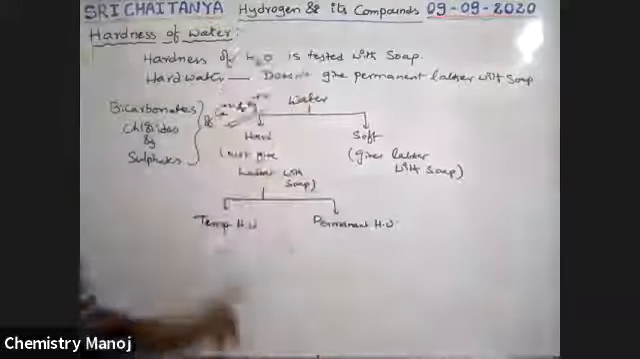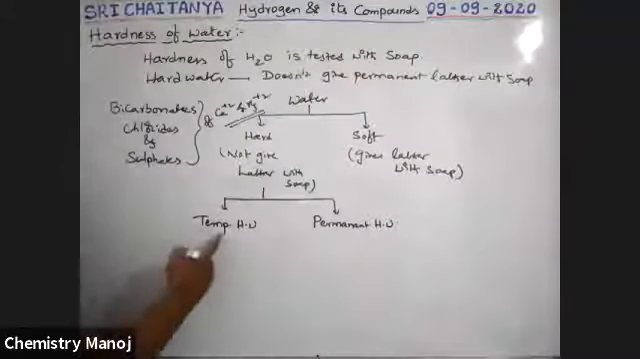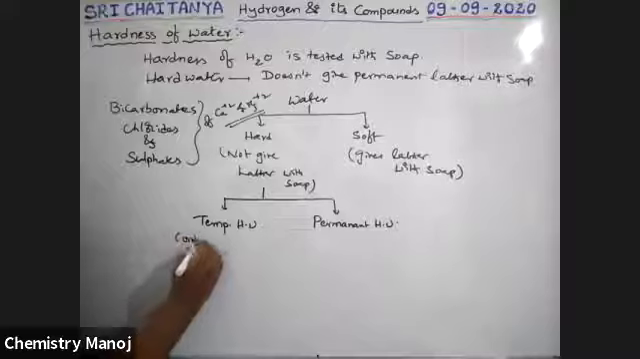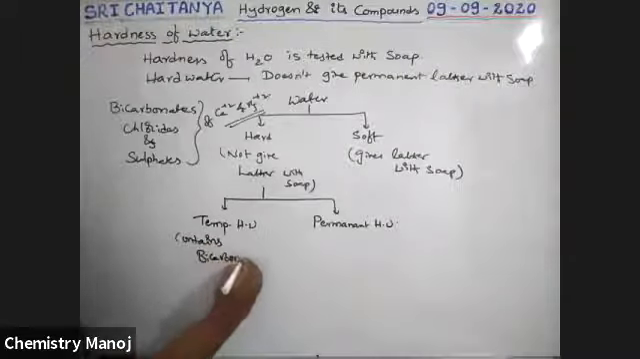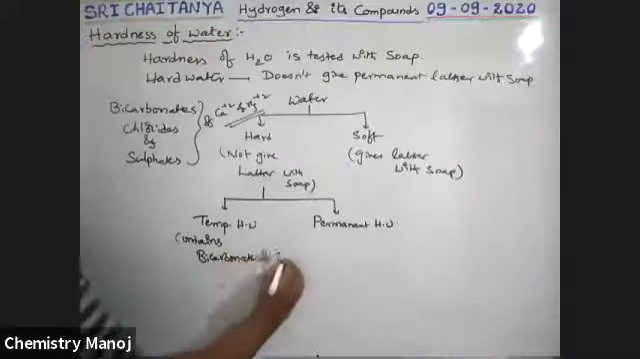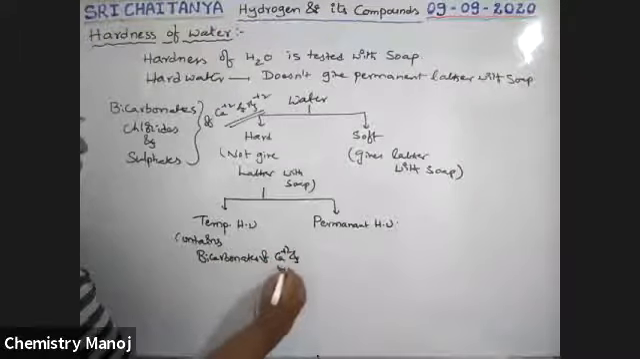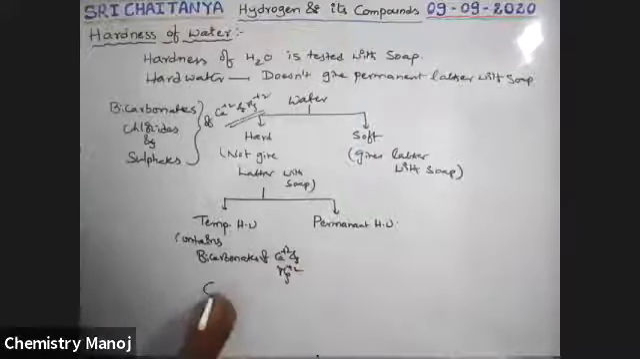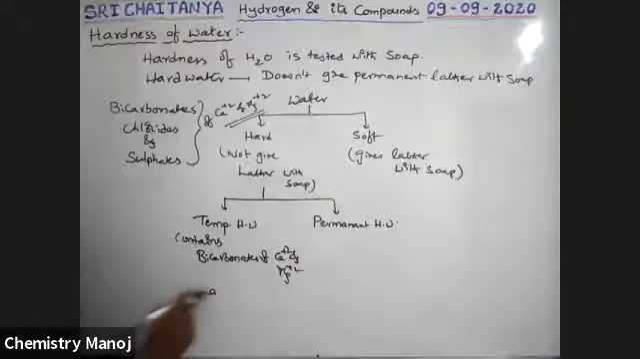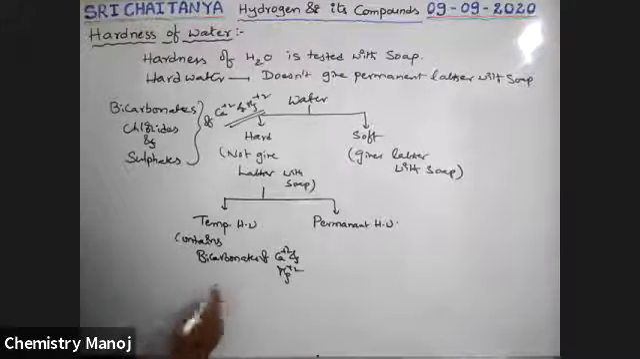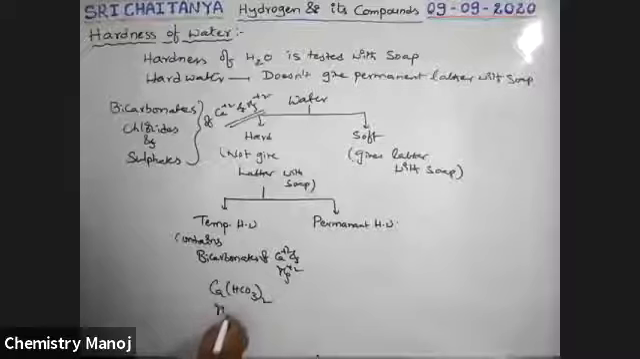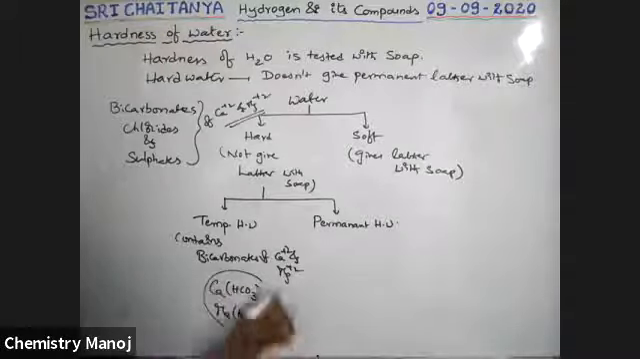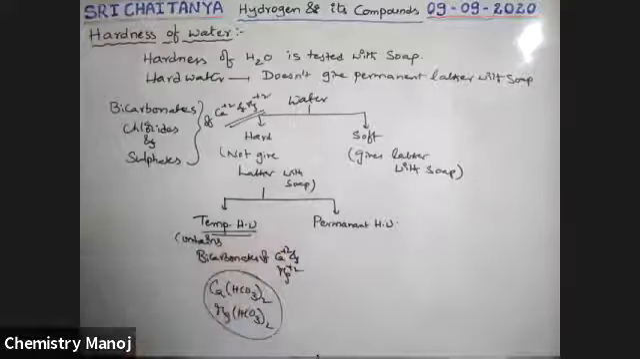So this temporary hard water contains bicarbonates of calcium and magnesium ions. Nothing but calcium bicarbonate, Ca(HCO3)2, and magnesium bicarbonate. These are the 2 chemicals which are responsible for temporary hardness of the water.